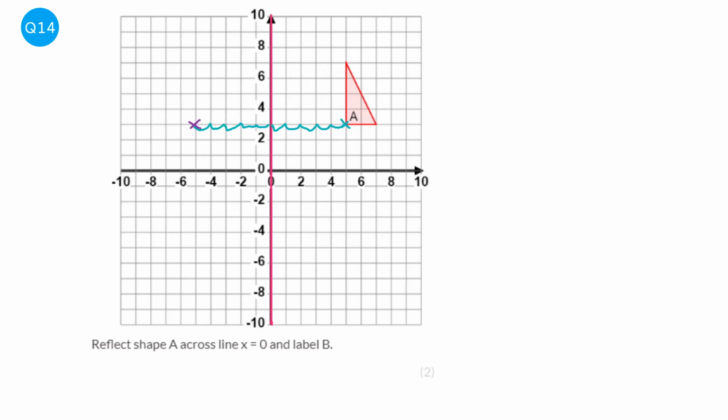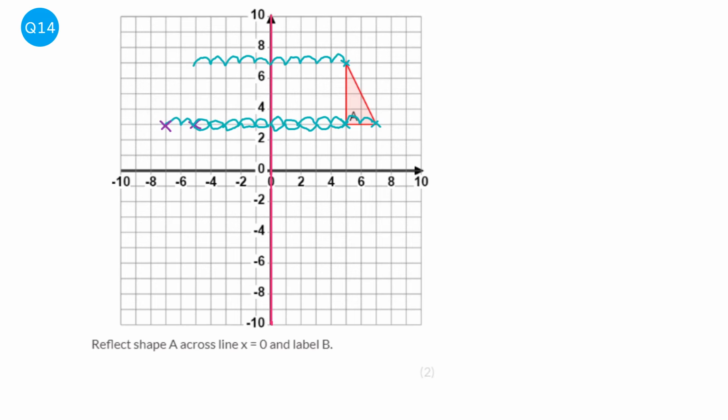Do the same thing again and pick the one to the right. So 1, 2, 3, 4, 5, 6, 7. 1, 2, 3, 4, 5, 6, 7. So we've got a coordinate here. And finally, we've got this coordinate here. So 1, 2, 3, 4, 5. 1, 2, 3, 4, 5.